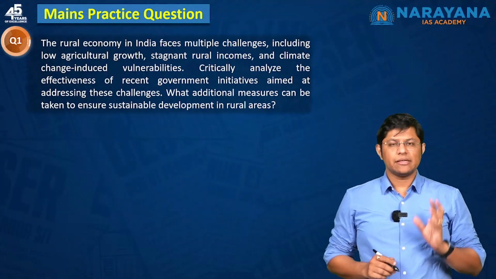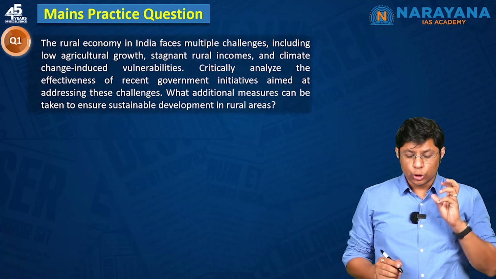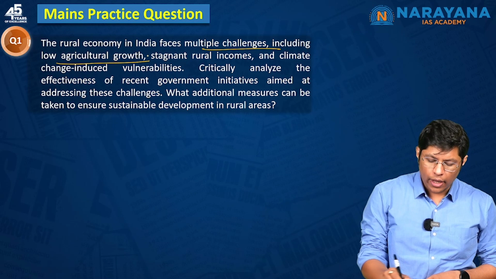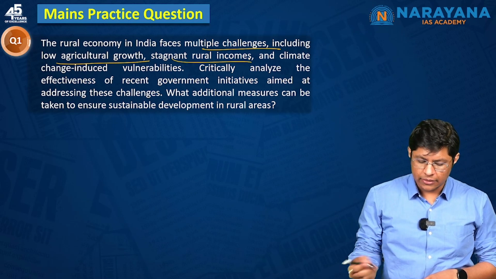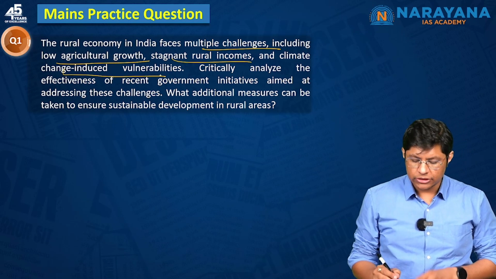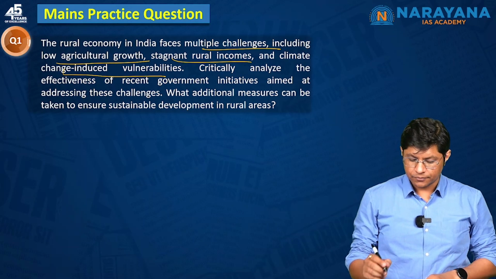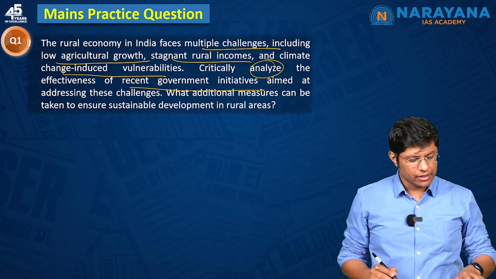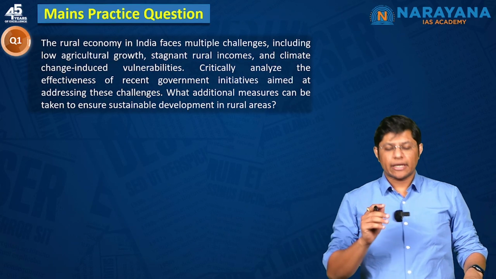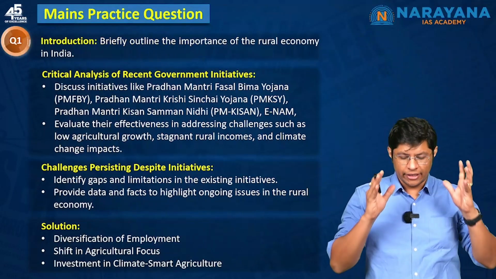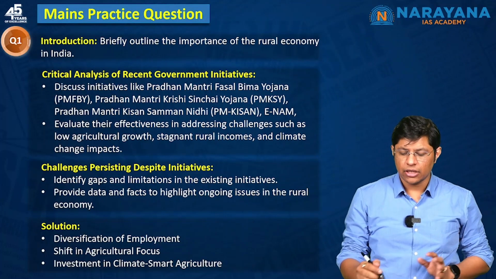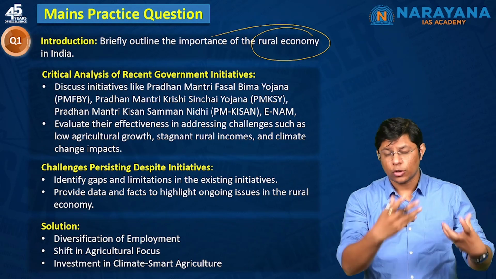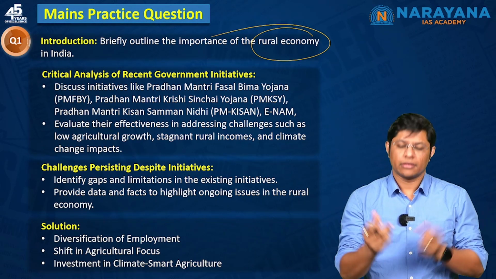Now let's discuss a mains-based question. The rural economy in India faces multiple challenges, including low agriculture growth, stagnant rural incomes, and climate change-induced vulnerabilities. Critically analyze the effectiveness of recent schemes. Here you need to start your answer with an introduction, mentioning how the rural economy is important for overall national growth or GDP.